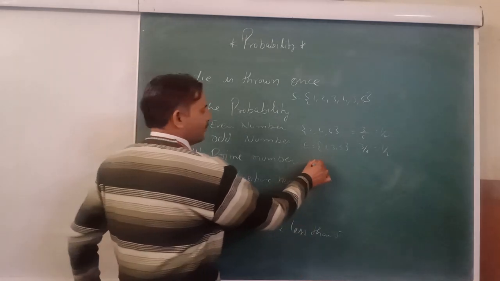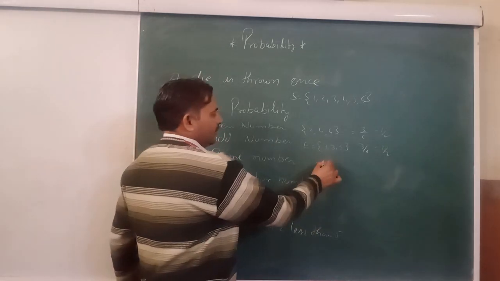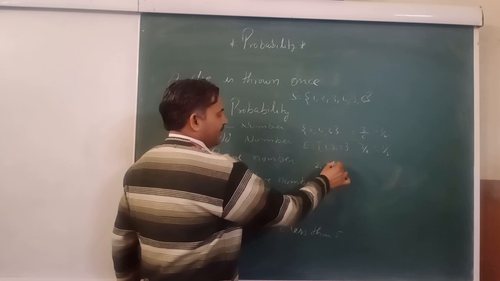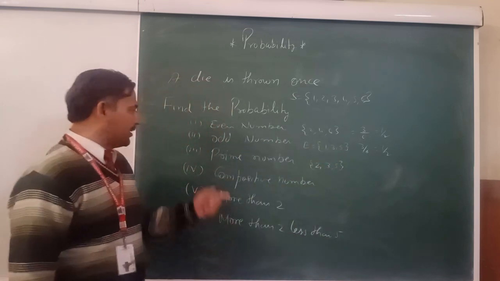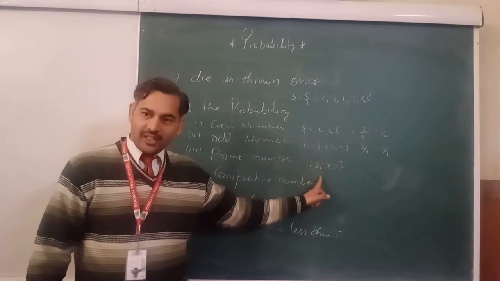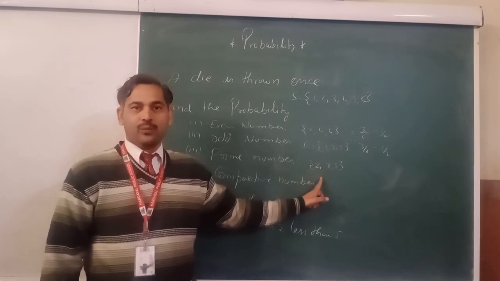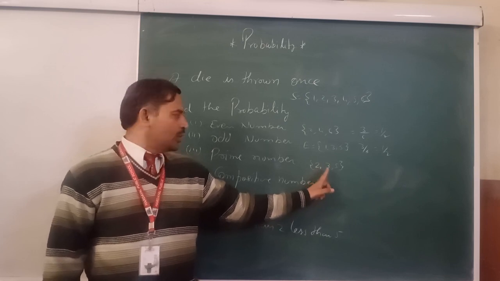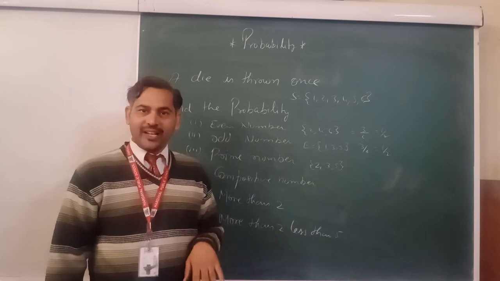So 2 is the smallest prime number, then 3, then 5. Is the prime number definition clear, everyone? The number having only 2 factors, 1 and itself. So see here 2, 3 and 5. These are the 3 prime numbers on a die.